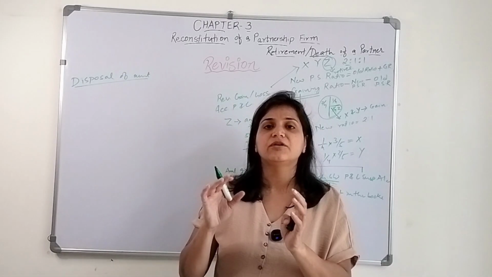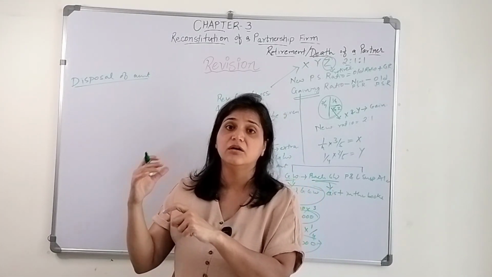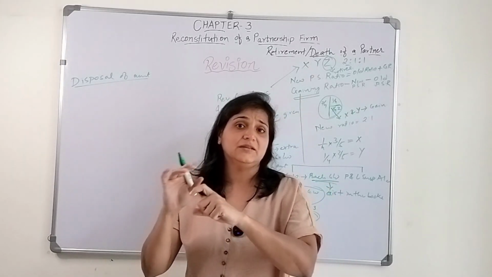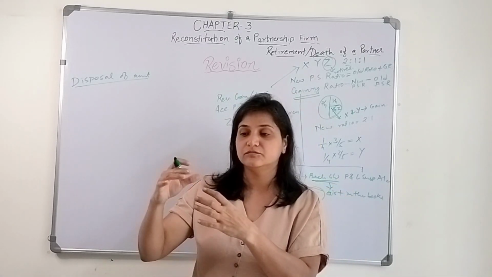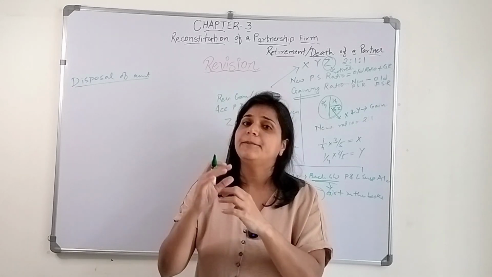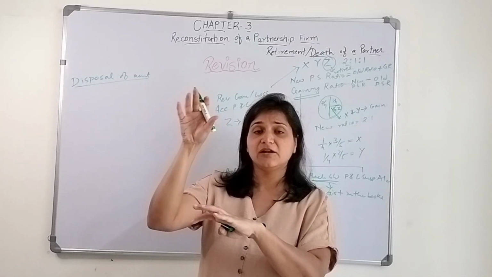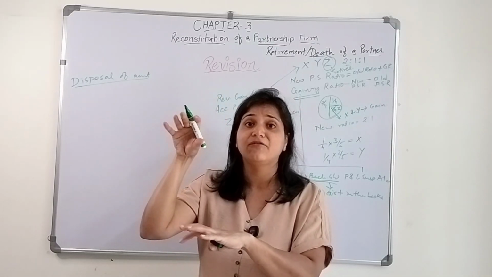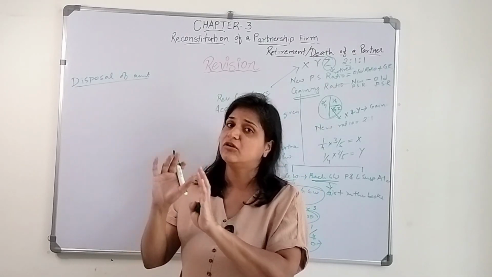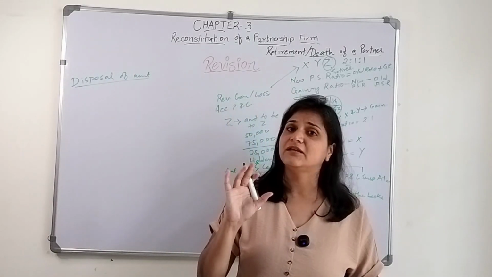Or else what you can give is a share of profit. Whatever profit the firm earns in that particular year, you need to share that profit with the partner to whom you are not making the immediate payment. How much profit you will share is based on the total capital employed in the firm and his or her capital in the firm, which you have not given. You need to take out that ratio and share the profit based on it, right? So this is the situation when nothing has been given in the deed.